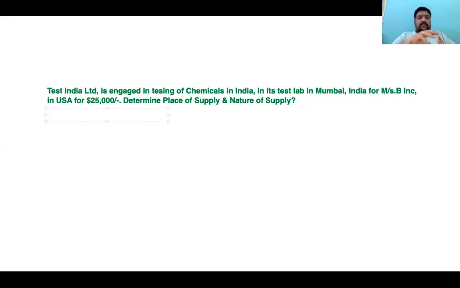Test India Limited is in India. They are engaged in testing of various chemicals in its test lab facility, which is located in Mumbai, India. This Test India Limited signed an agreement with a company in USA, B Inc. B Inc, USA agreed to take all those chemical testing services, and B Inc has made a payment of $25,000 as an agreed sum for all this.